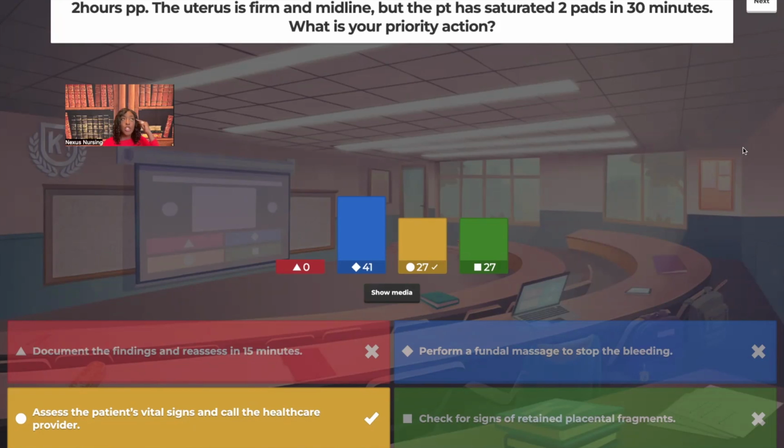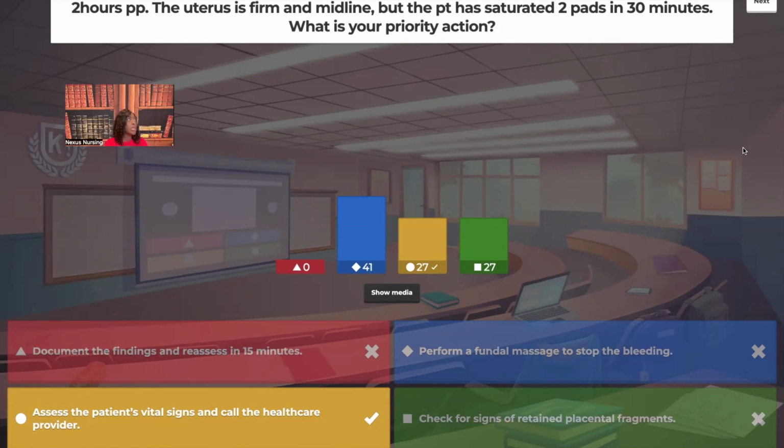Guys, don't let your brain fill in the gaps for you. Read, right? Don't just jump to massage the fundus. You massage the fundus when it's soft. And that's what could cause the bleeding, but not in this situation. That uterus is firm and it's midline.